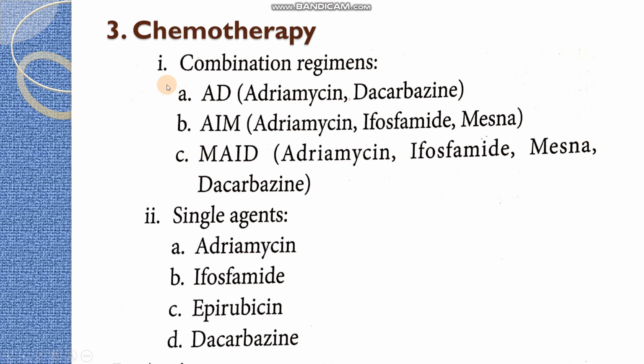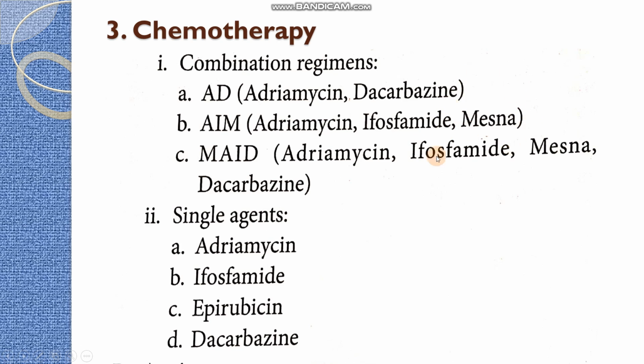Next, coming to chemotherapy. Chemotherapy can be given in a combined way as well as with single agents. The combination regimens are AIM and MAID. These combinations are given in our medical college itself. AD means adriamycin as well as dacarbazine. AIM is adriamycin, ifosfamide as well as Mesna.